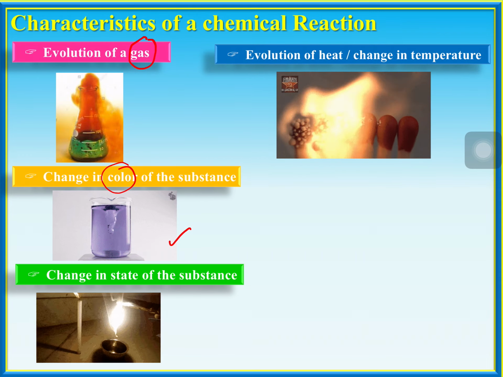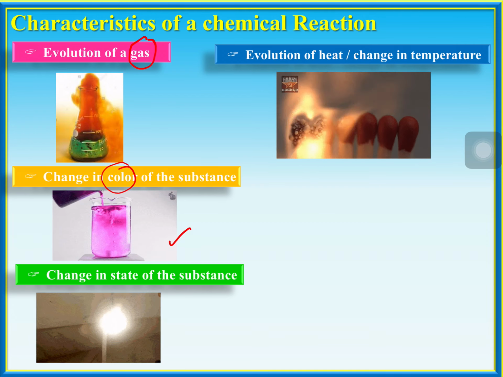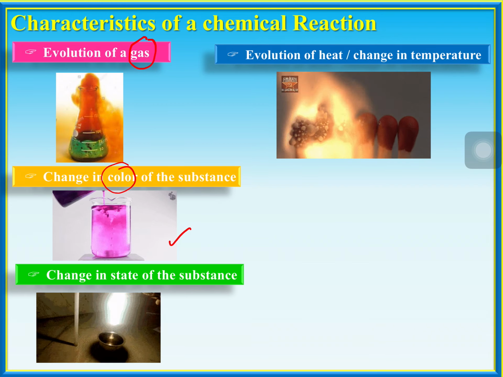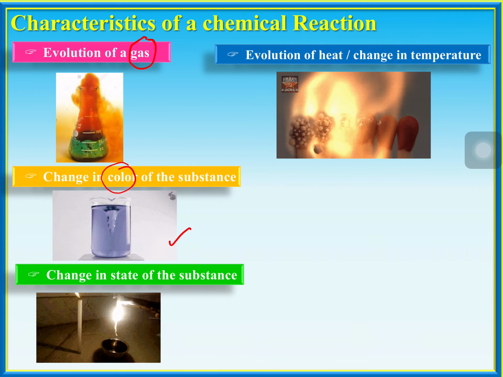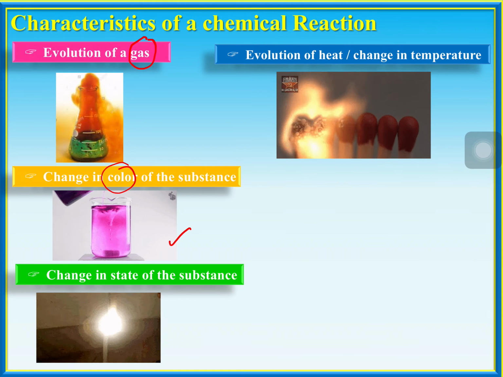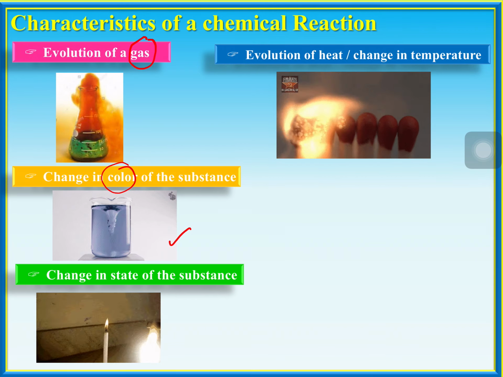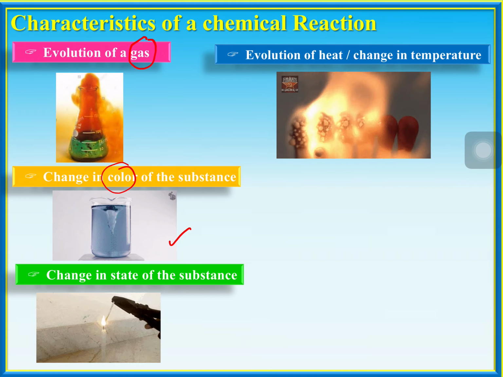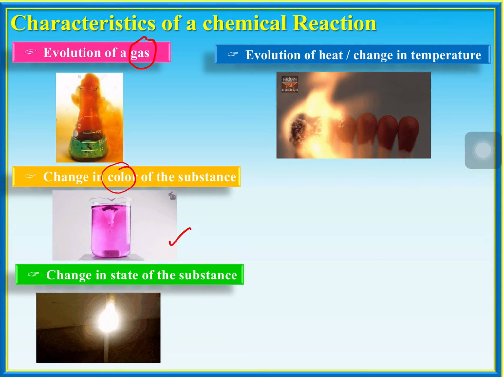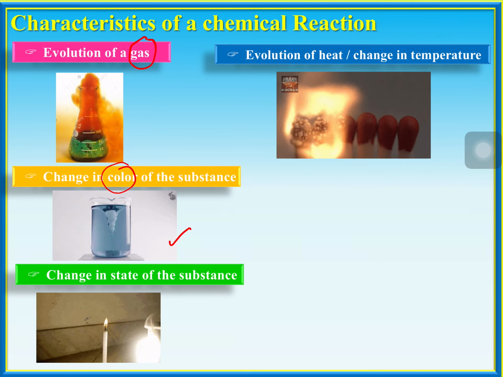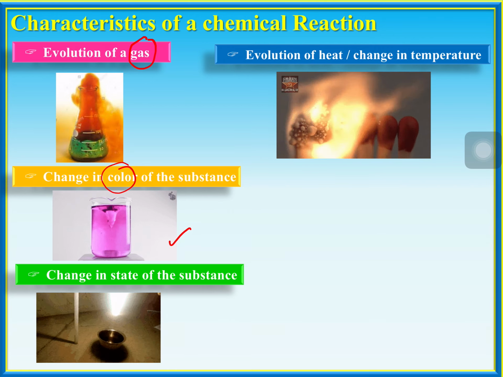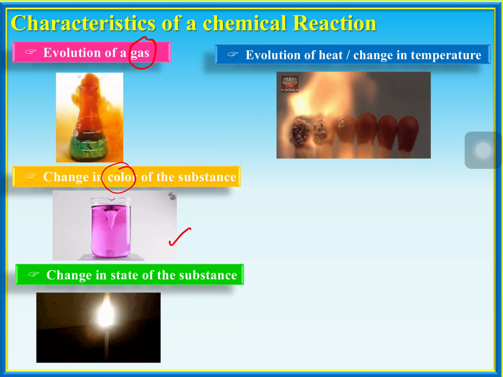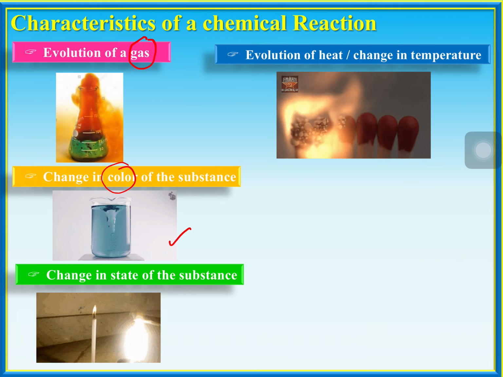Next one is evolution of heat or change in temperature. If you burn a matchstick and keep it in your hand, what is going to happen? It's going to burn your hand. When you are having fever, your body temperature is going to rise from 37 degrees Celsius to 40 degrees Celsius. So that is one of the characteristics of a chemical reaction. So evolution of heat, change in temperature. If you are mixing two chemicals in a beaker and you touch it with your hand, if you experience any hot or cold, that may be one of the characteristics of a chemical reaction.